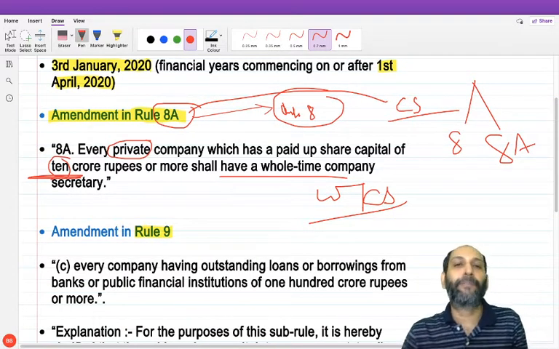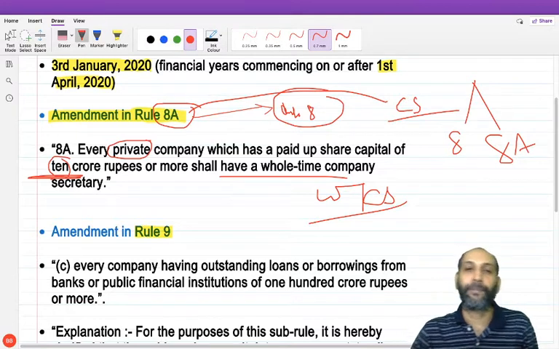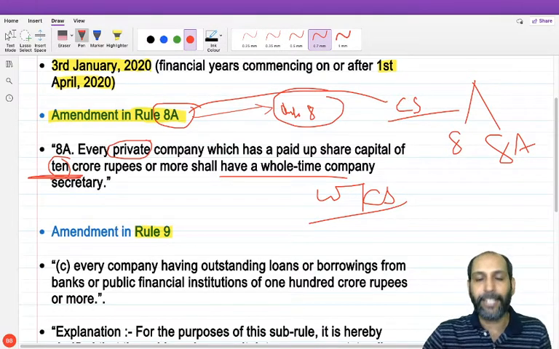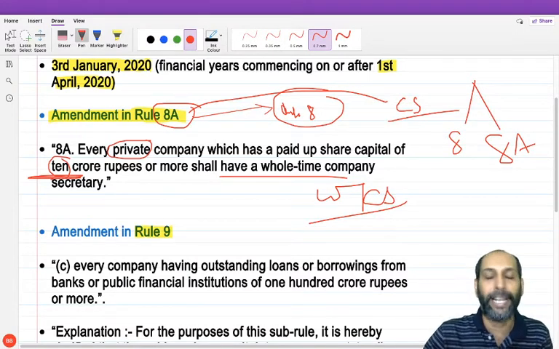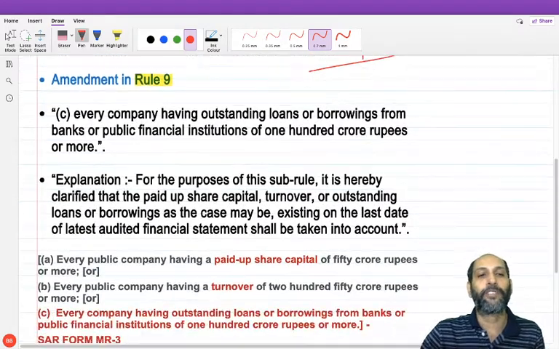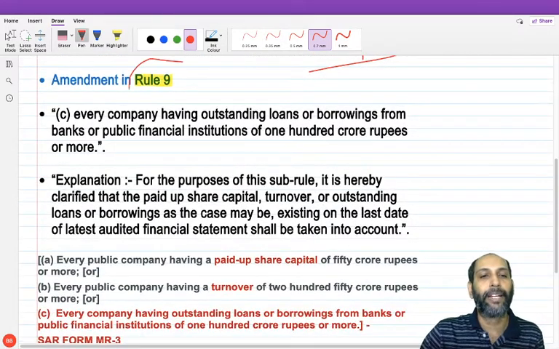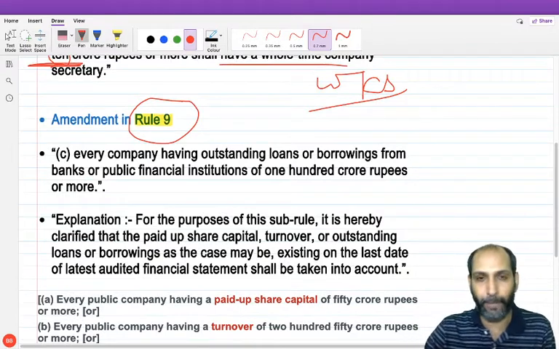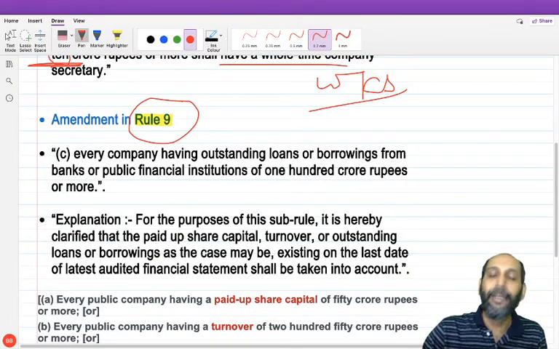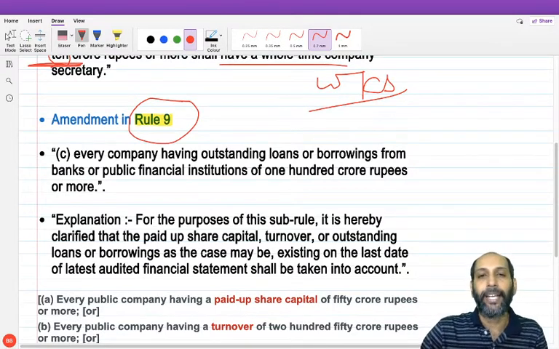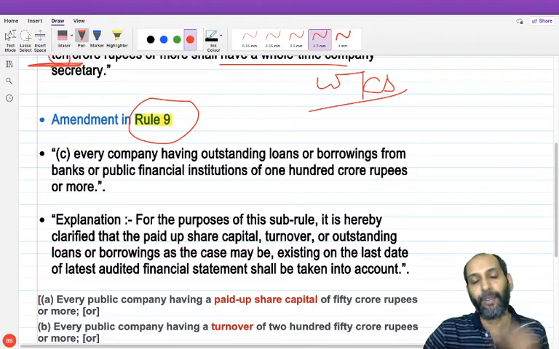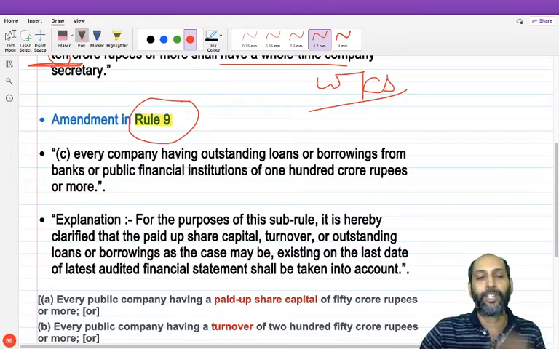Now, professionally speaking, yes, it is a relaxation. Many private limited companies now need not appoint a whole-time company secretary due to this amendment in Rule 8A. But at the same time, in the compliance area there is no issue, because while this amendment of Rule 8A was brought in, the Ministry of Corporate Affairs also brought in an amendment in Rule 9, which speaks about mandatory secretarial audit. You all know that Section 204 speaks about mandatory secretarial audit, under which category of company a secretarial auditor is to be appointed, or a secretarial audit report has to be prepared and filed in form number MR3, and this has now been changed.